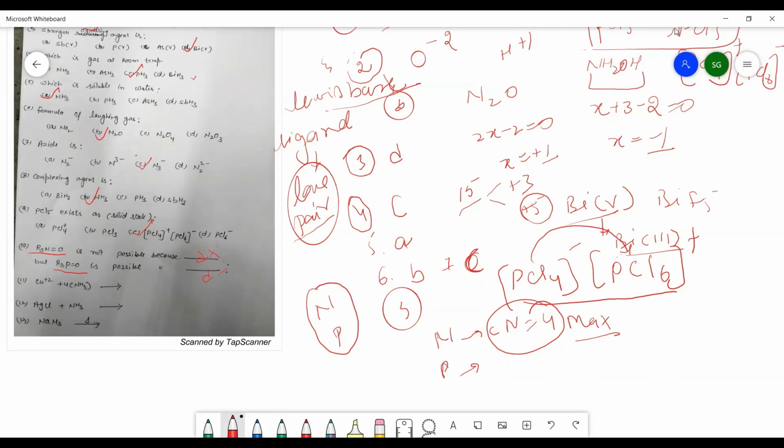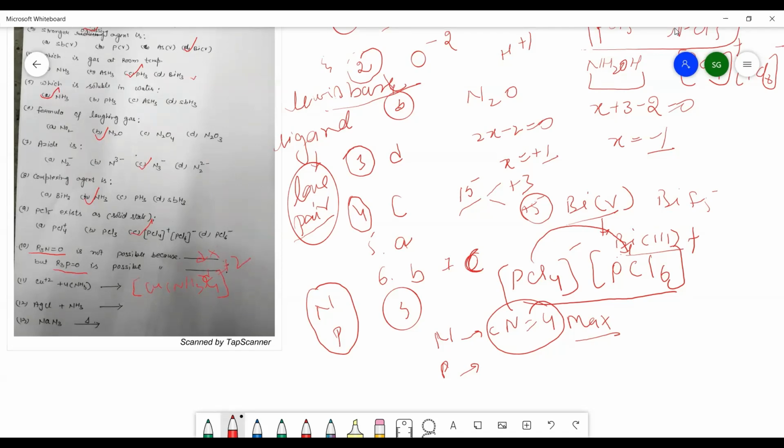Now in question number 11, Cu 2+ plus 4NH3. What kind of complex will be formed here? There is a formation of coordinate covalent bonds between the copper and NH3, and you will find this compound formed: [Cu(NH3)4] with 2+ charge.